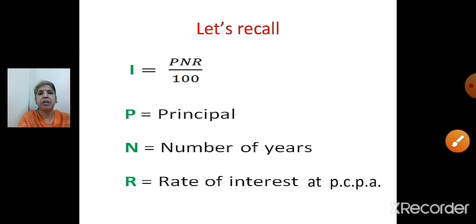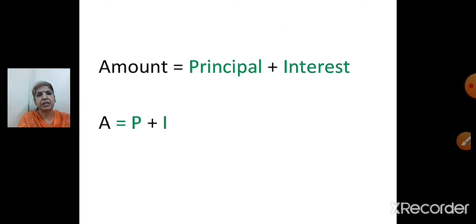Now, seeing the formula, you find it is easy. That is why it is known as simple interest. When interest is calculated using this formula PNR upon 100, it is simple interest.